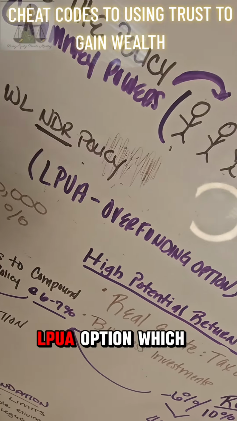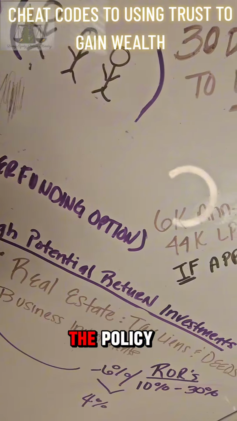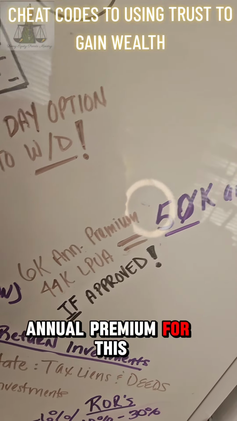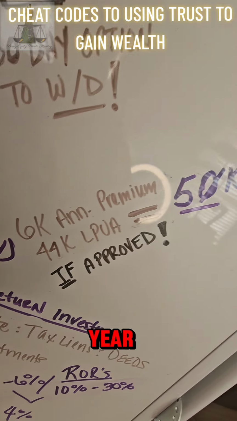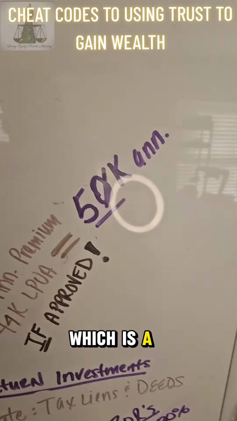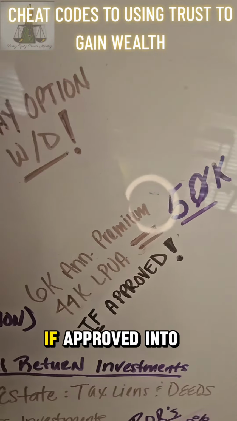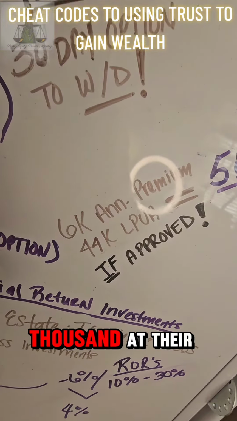LPUA option. I have an LPUA option, which is basically overfunding the policy, right? So you get a $6,000 premium for this example, which is the required amount to be paid, and the optional $44,000 every year that they want to put inside this policy, which is a total of $50,000 annually if approved into this policy. Again, the $44,000 is at their discretion.